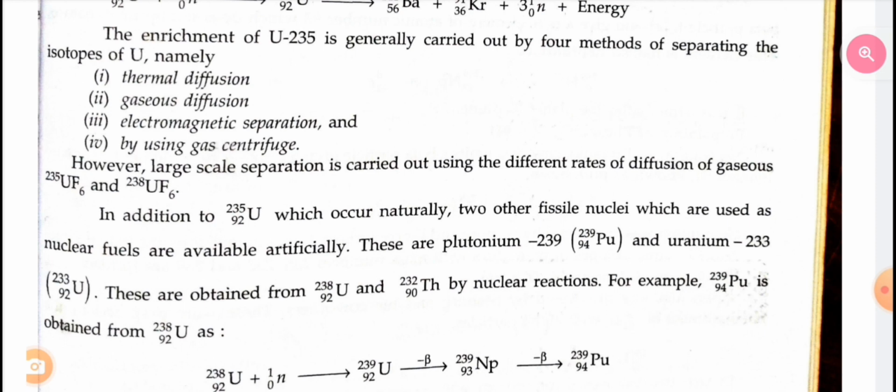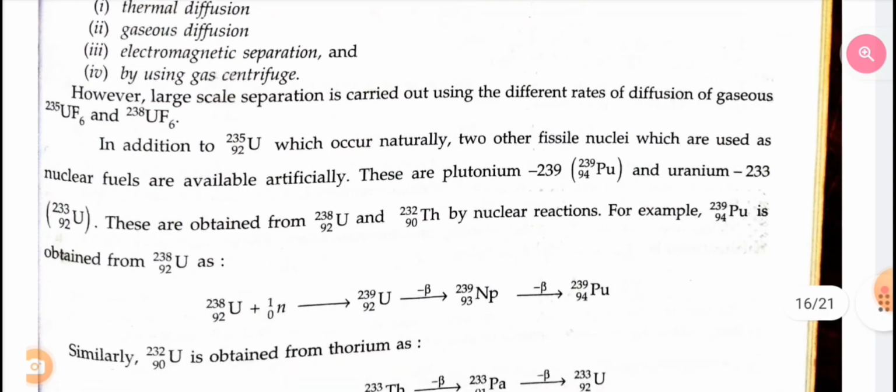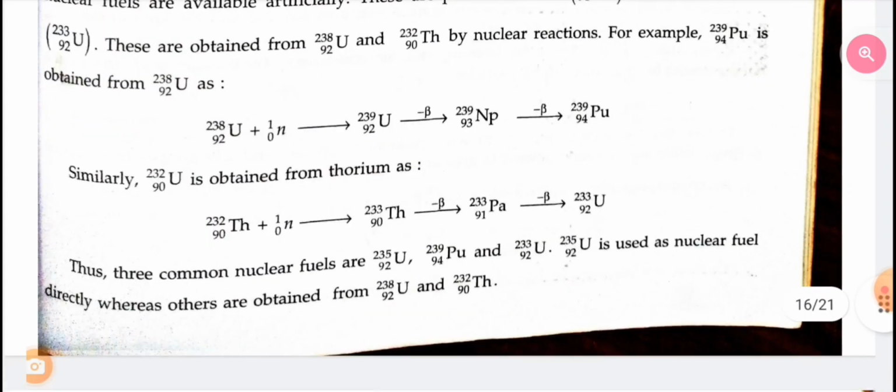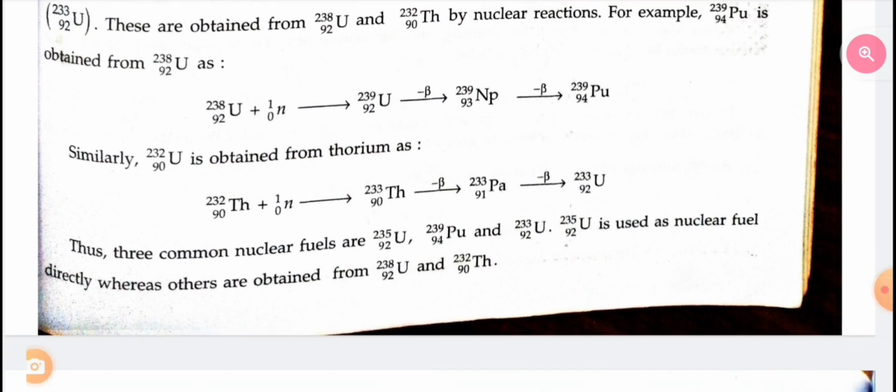In addition to uranium-235, which occurs naturally, two other fissile nuclei which are used as nuclear fuels are available artificially. These are plutonium and uranium-233. These are obtained from uranium-238 and thorium-232 by nuclear reactions. For example, plutonium-239 is obtained from uranium-238. Similarly, uranium-233 is obtained from thorium. Thus, three common nuclear fuels are uranium-235, plutonium-239, and uranium-233, and uranium-235 is used as nuclear fuel directly, whereas the others are obtained from uranium-238 and thorium-232.